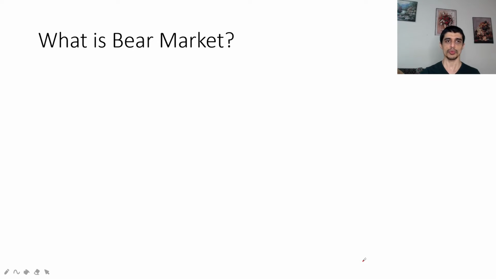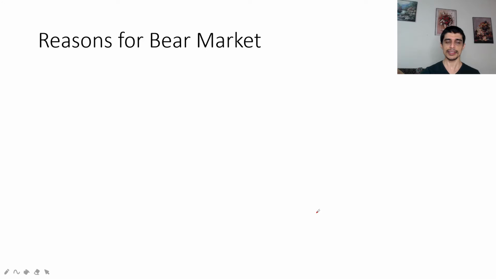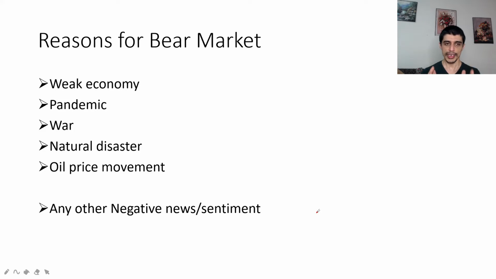Firstly, let us understand what is a bear market. It is a market where most stocks are declining in value, hence the overall market index is declining in value. Bear market simply means stock prices are coming down. Let us understand the reasons for a bear market. Weak economy, pandemic, war, natural disaster, oil price movement, or any other negative news or sentiment. These are the main reasons that can make the market become bearish, or the condition where most of the stocks will start declining in their value.